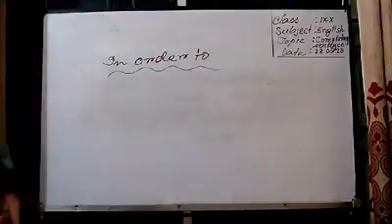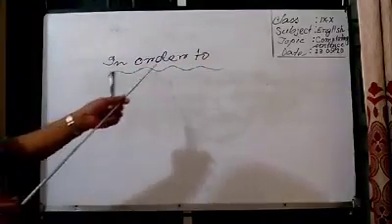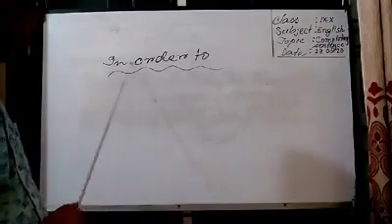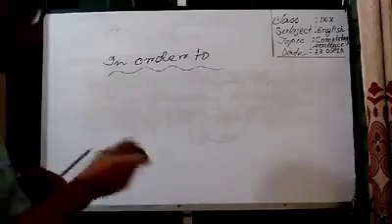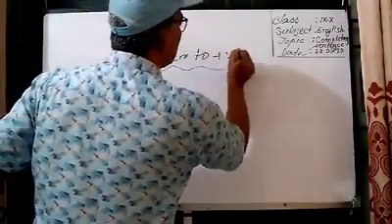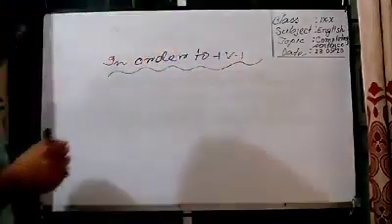Okay, dear students, you can see another phrase, in order to. It is just like infinitive to. After in order to, you will have to use verb 1. In order to plus V1, V for verb. Verb 1 means present form of verb.